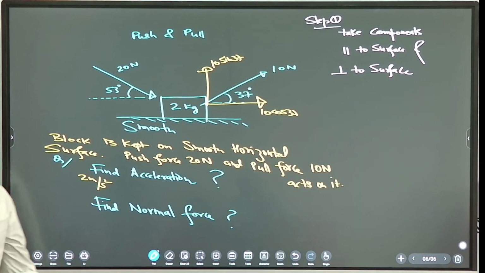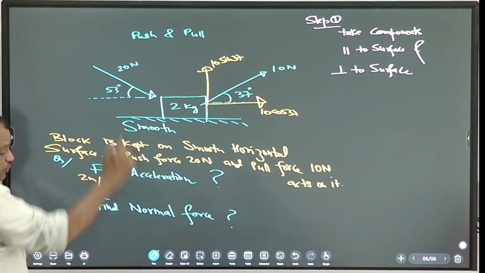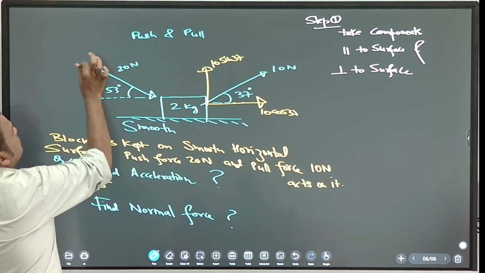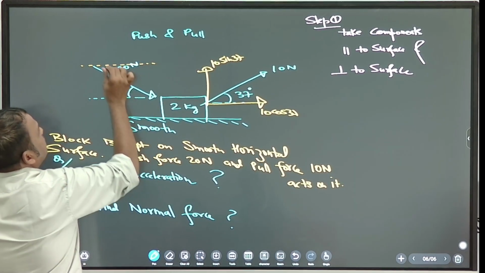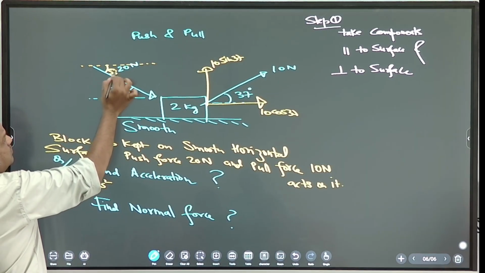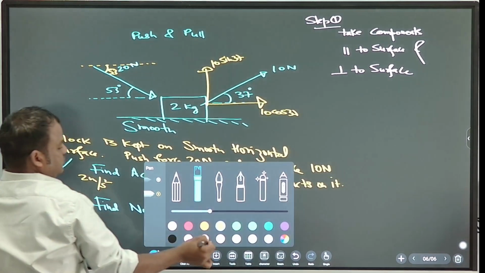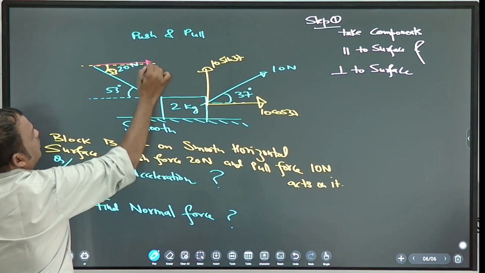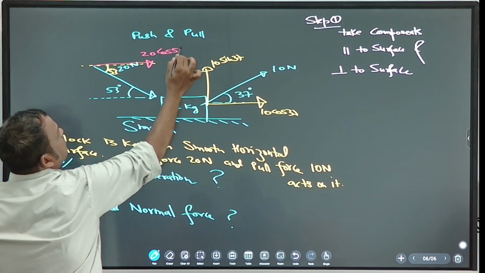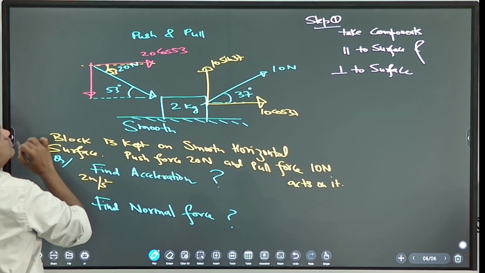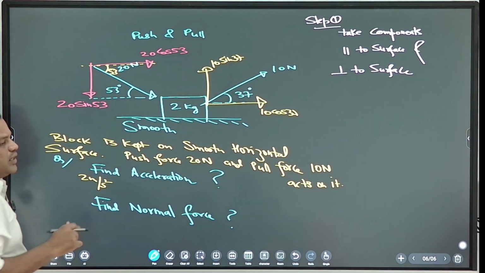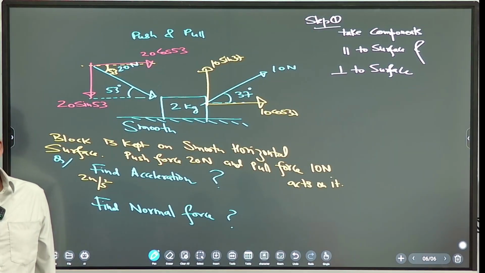Now similarly you take components of this 20 Newton force also. This 20 Newton is making 53 degree with horizontal. So what is the horizontal component of 20 Newton? 20 cos 53. What is the vertical component? 20 sin 53. Are you getting it, everyone?